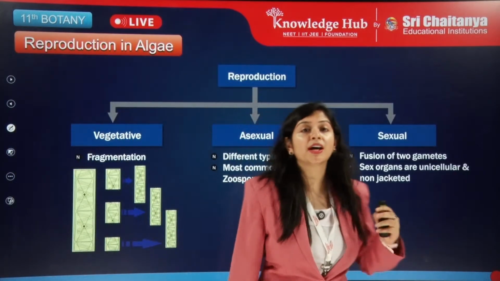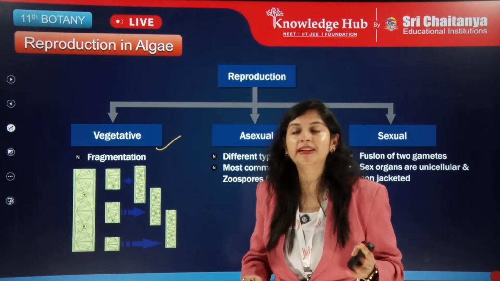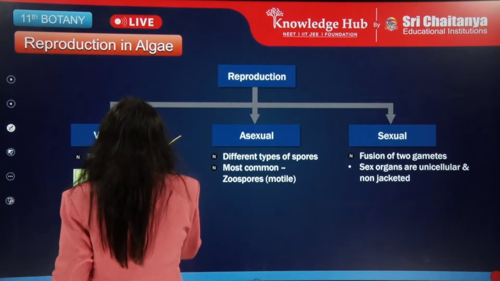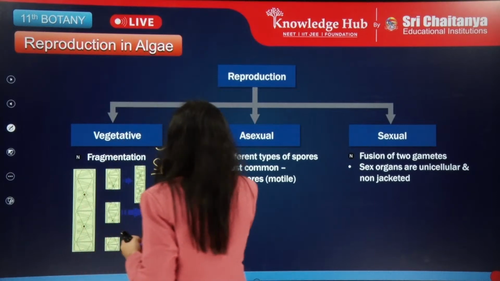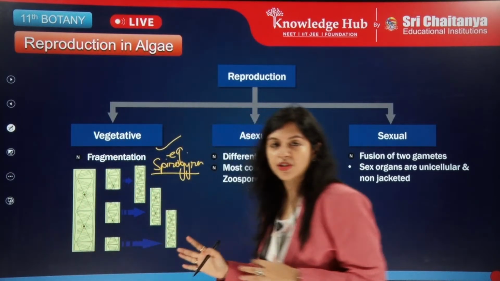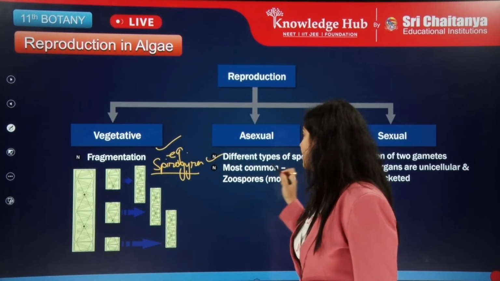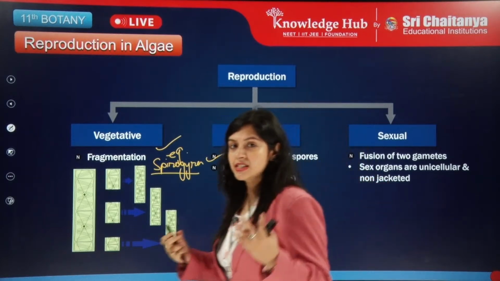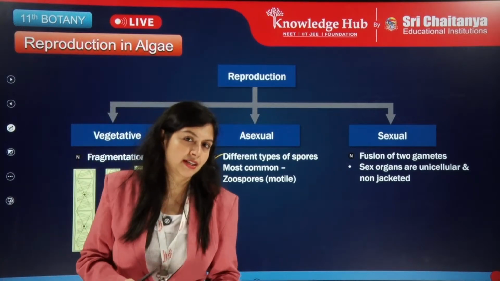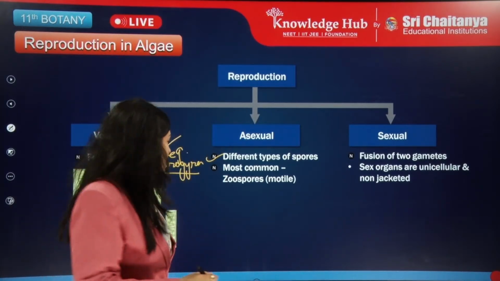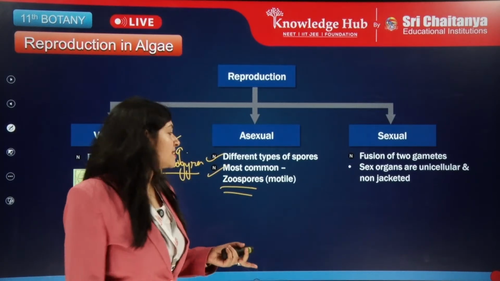Let's see now reproduction. In algae, vegetative reproduction occurs by fragmentation, especially as we can see in Spirogyra. Spirogyra is an alga which undergoes this type of vegetative reproduction by fragmentation. Next, asexual reproduction. In asexual reproduction, different types of spores are released, then the spores go and land and form new plant bodies there. The most common spores are the zoospores. Zoospores are called motile spores.